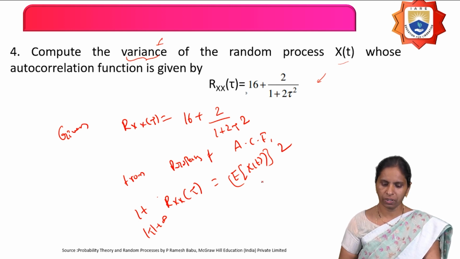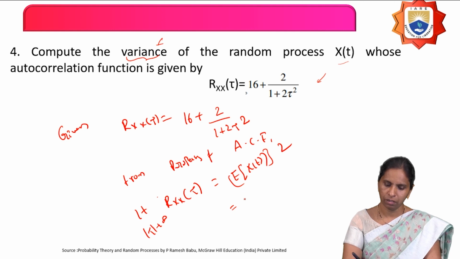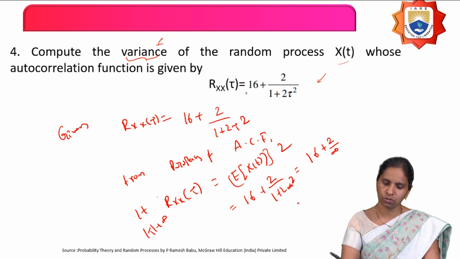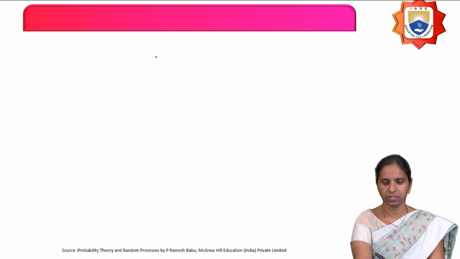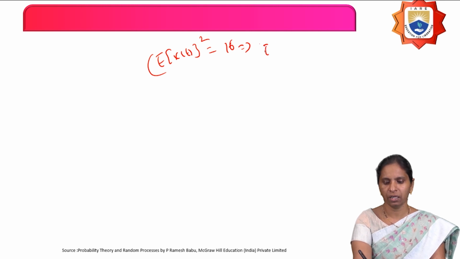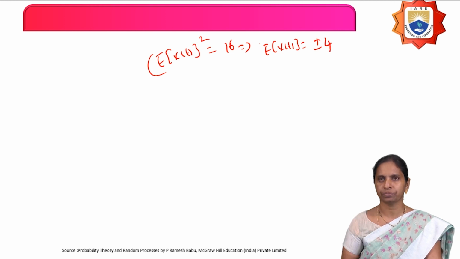Now substitute here tau equals infinity. Then what can you obtain here? You can obtain 16 plus 2 by 1 plus 2 infinity. Nothing but what? 16 plus 2 by 1 plus infinity, so 2 by infinity value is 0. Nothing but here 16. So from this, E of x square of t, so E of x of t whole square is equals to 16. From this, what is the mean of the random process? E of x of t equals 4 plus or minus 4.